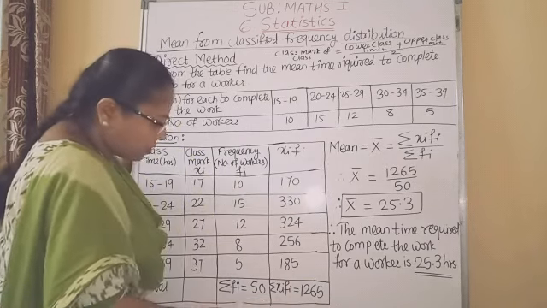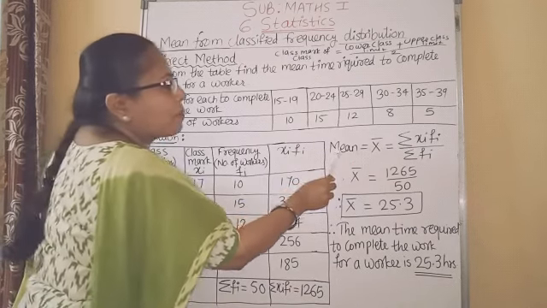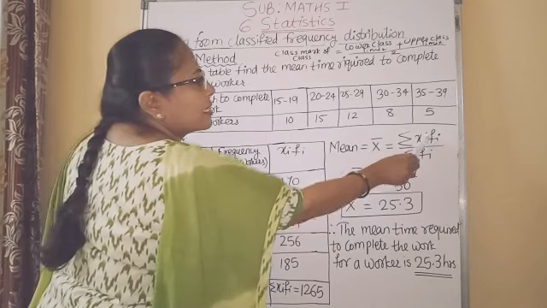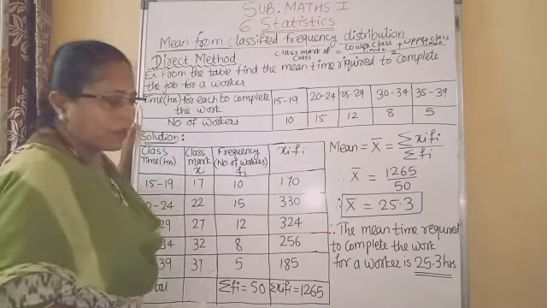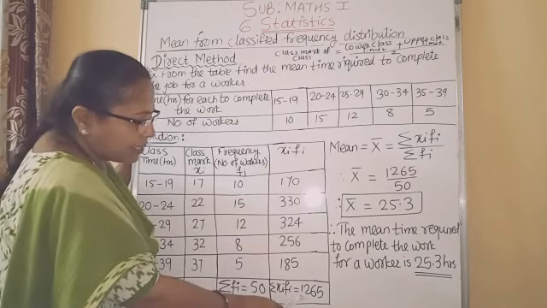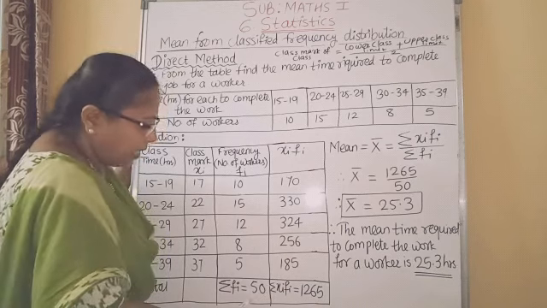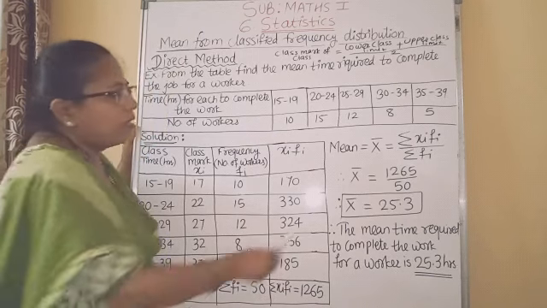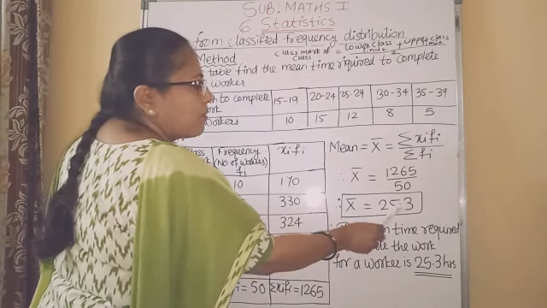And number of scores is equal to sigma Fi. So we have the formula for mean: sigma Xi Fi divided by sigma Fi. So this sigma Fi Xi is 1265 divided by 50. If you divide this, you will get the answer 25.3.